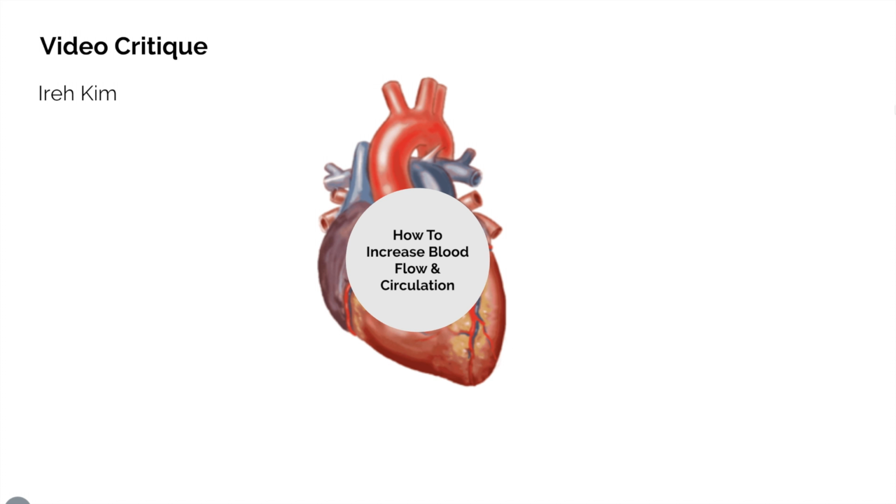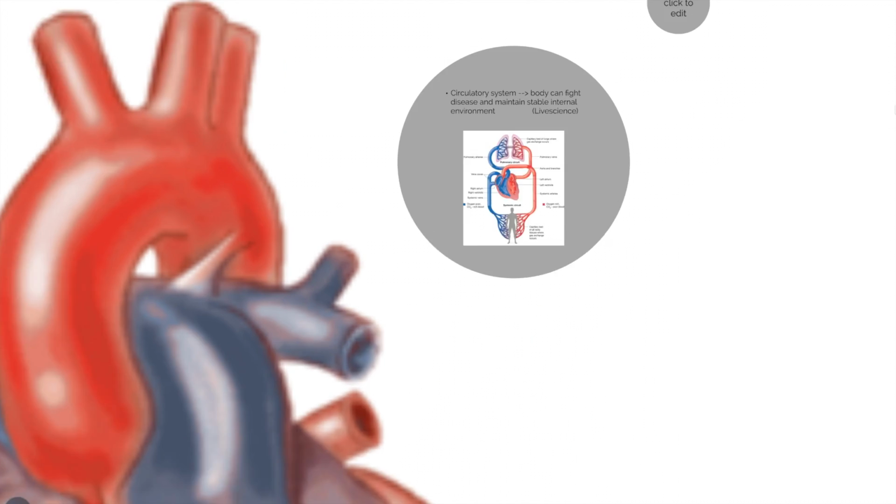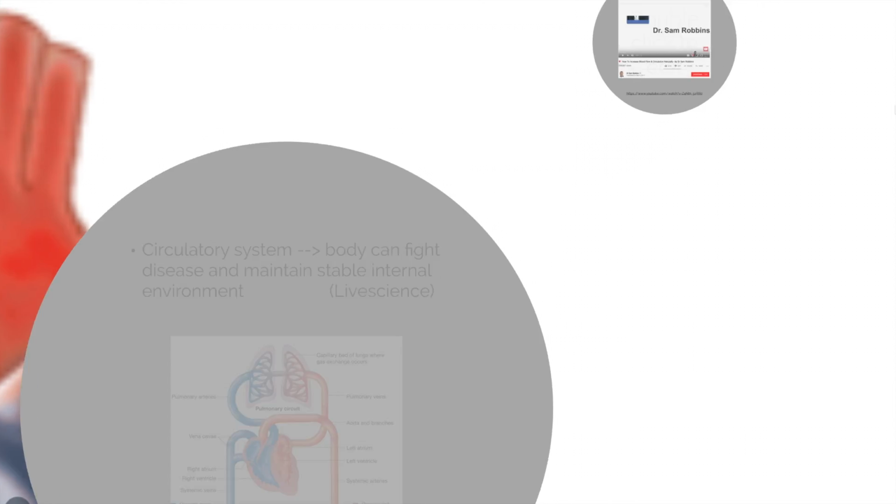To go over the concept of this system first, the definition of the circulatory system is a system that transports nutrients, respiratory gases, and metabolic products throughout a living organism, permitting integration among the various tissues. Due to this system, our body is able to fight through diseases. So this is the video that I'm going to critique.